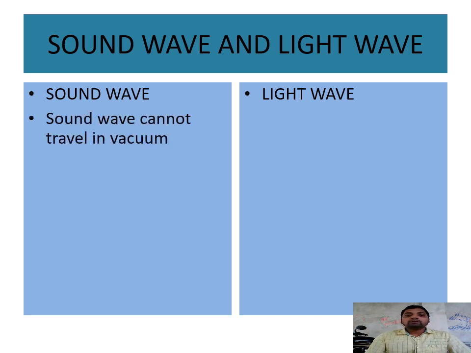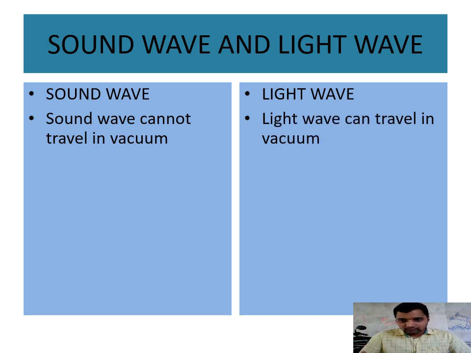The first one, let us take sound. Sound wave cannot travel in vacuum. Vacuum means the place where there is no air. And before, we have discussed that sound needs a material medium to travel. That means sound wave cannot travel in vacuum. But it is possible for a light wave to propagate or travel in vacuum, because when light is coming from the sun to the earth, there is no air in the middle, no material medium in the middle which can take the light from one part to another.